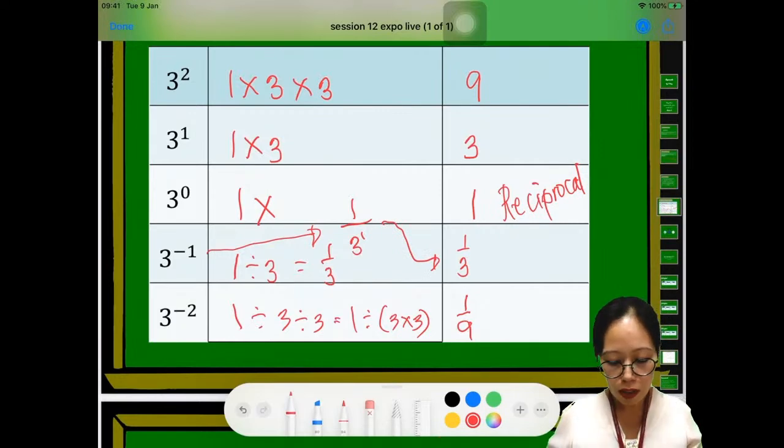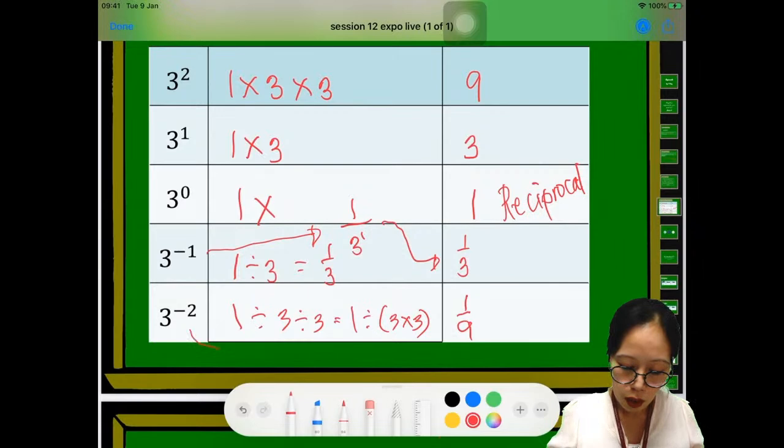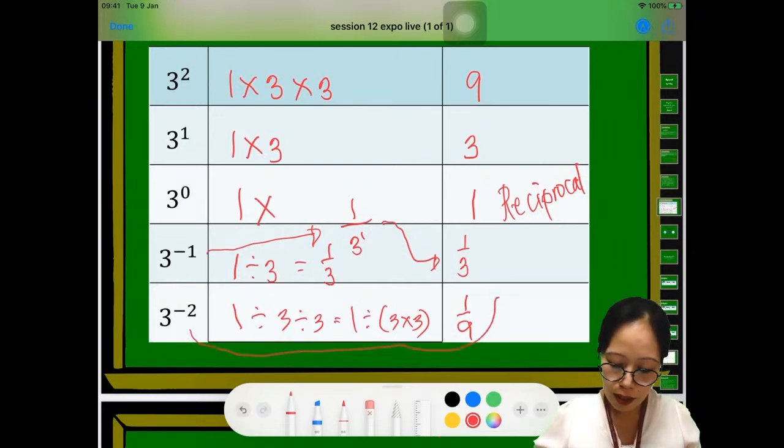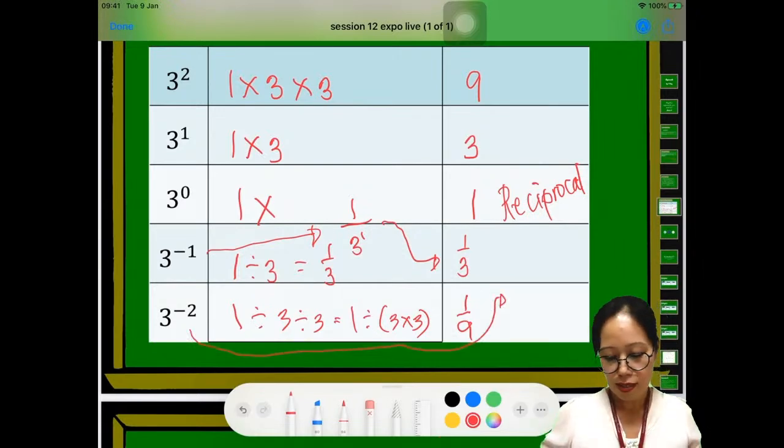Okay? Now what about 3 to the power of -2? Of course, if we're going to use the reciprocal in 3 to the power of -2, I'm going to write it here. So we have 1 over 3 squared, right? So our negative exponent now became positive exponent.